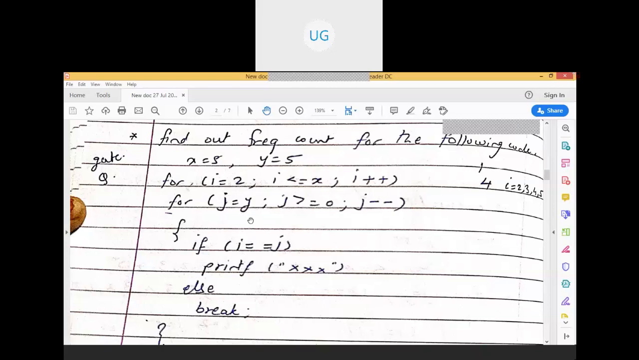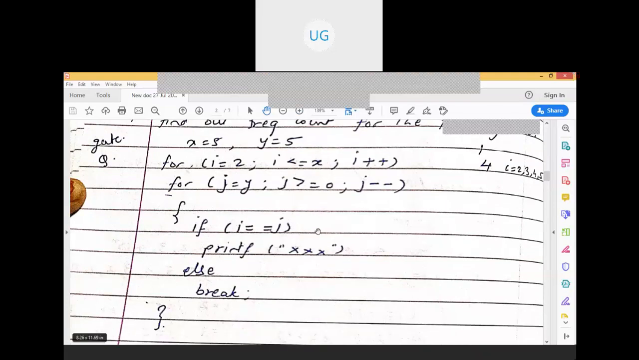Then i is equal to 5, j is equal to 5, printf, it is going to stay in that loop, j will become 4, okay, i will become 5, then break. So 4 times break will be executed and printf will be executed one time, right?